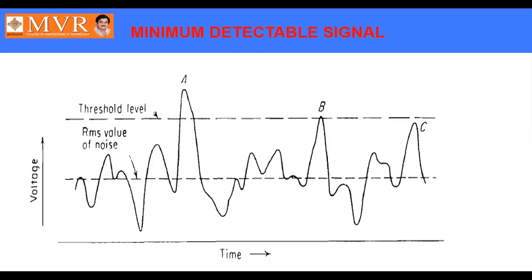In the same way, if the threshold level is very low, there may be a possibility of getting noise as a target. That is not at all recommended. So while designing a threshold level, the value should not be too high and should not be too low. While considering the RMS value of the noise in any radar system, in some situations it may be high and in some situations it may be low. If a high value occurs, there is a possibility of getting a wrong target. If the threshold level is high, there is a possibility of missing the target.